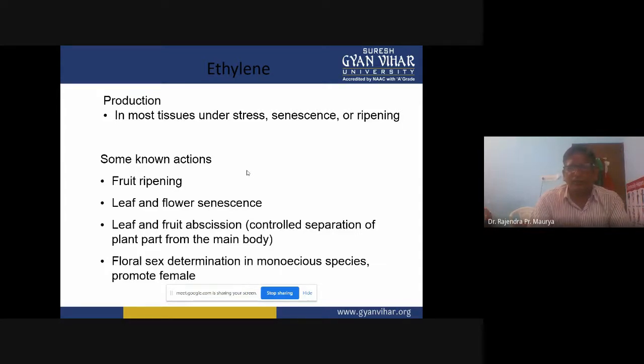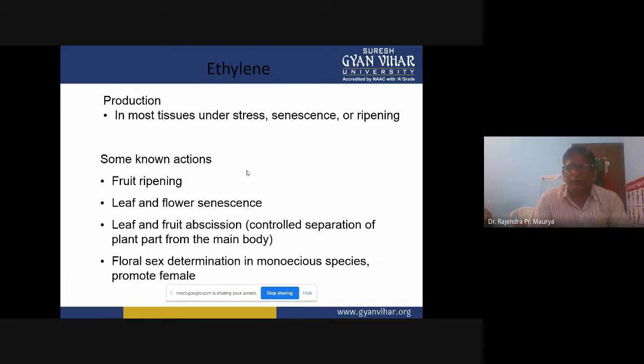Ethylene is produced in most tissues when the plant is under stress, in senescence, or in fruit ripening. A very good example of ripening is watermelon and muskmelon. You can see the clear-cut effects of these hormones in muskmelon and watermelons.